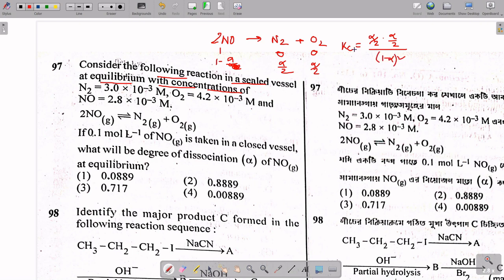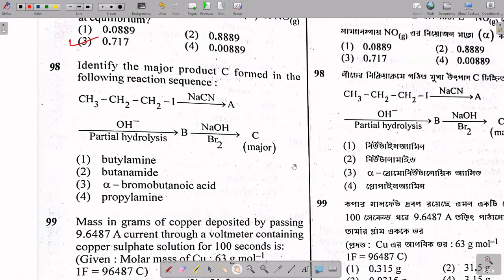So Kc could be determined by the formula that is equal to concentration of N2, that is 3 into 10 to the power minus 3, and O2, that is 4.2 into 10 to the power minus 3, divided by concentration of NO whole square, that is 2.8 into 10 to the power minus 3 and whole square. If you calculate it, earlier I have calculated this, the alpha value comes out to be 7.717. So option 3 is the answer over here. Let's move to the next question.